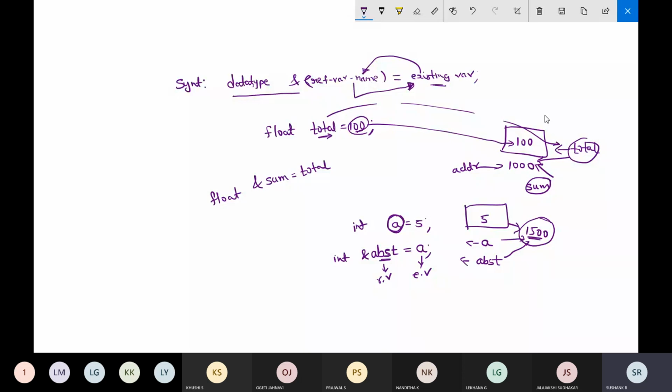Both the variables can be used interchangeably. Instead of A, you can use ABST, and instead of ABST, you can use A.